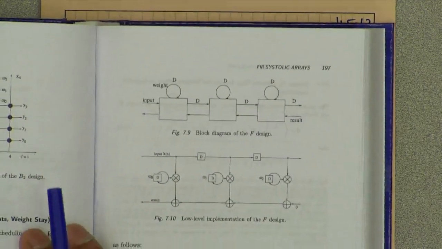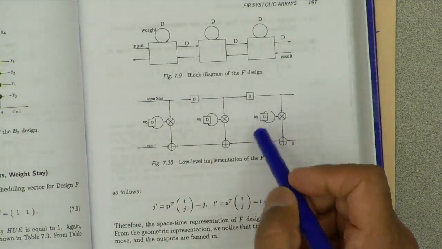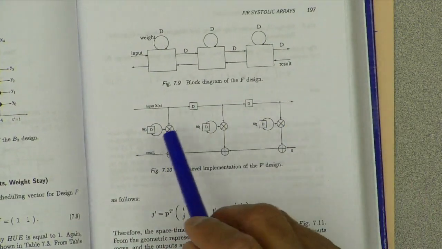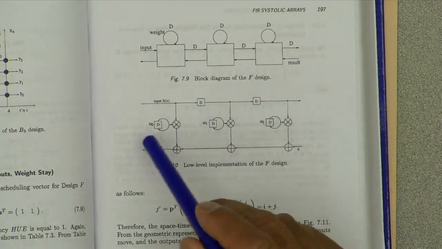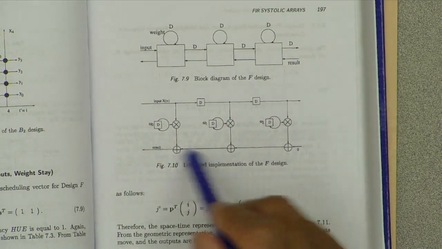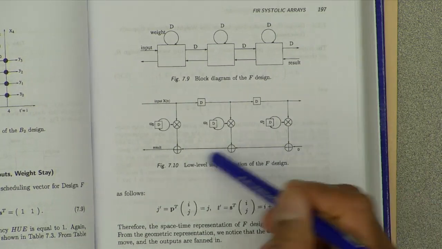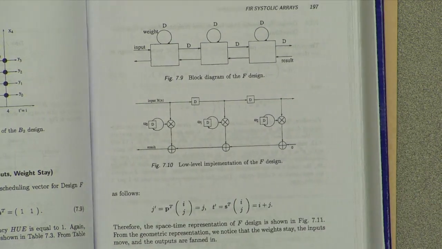That's the high level view. At the low level, it's essentially the direct form digital filter with the output added from right to left instead of left to right.